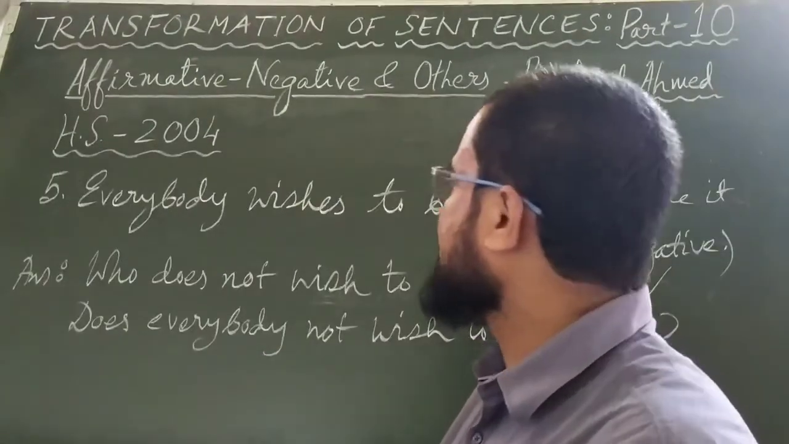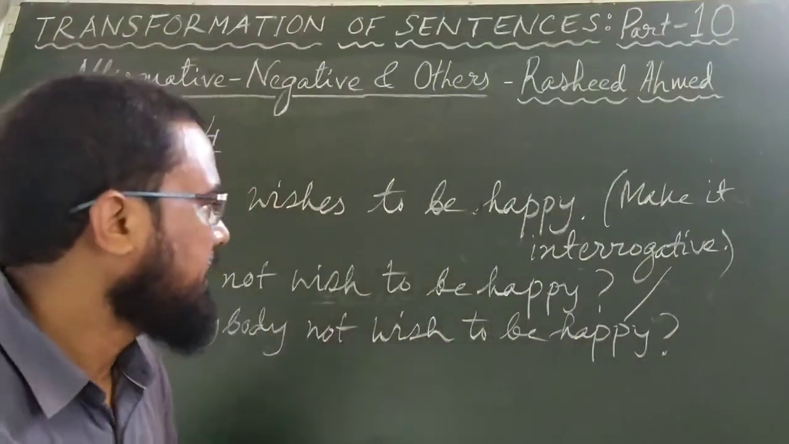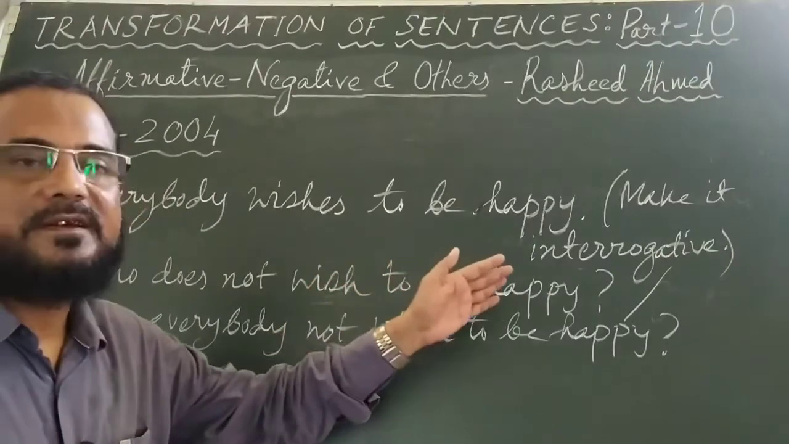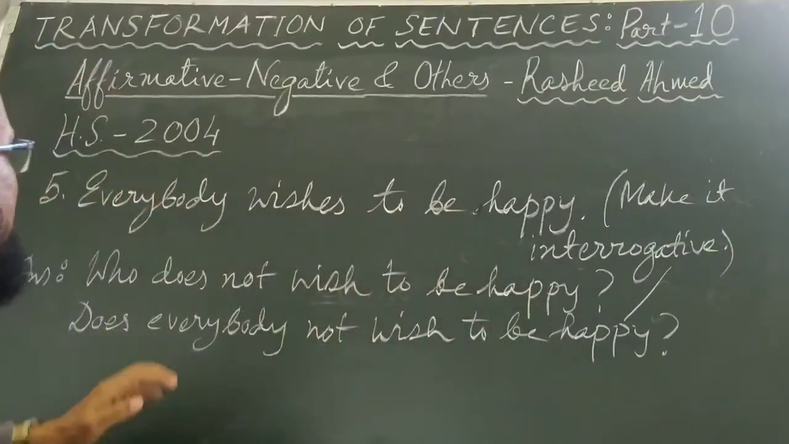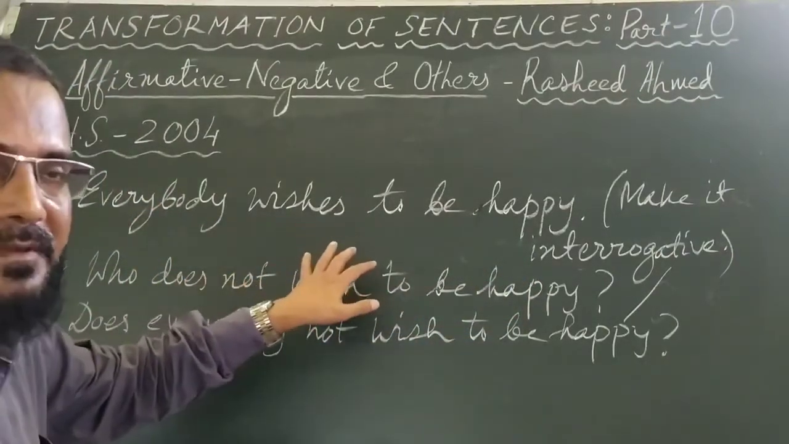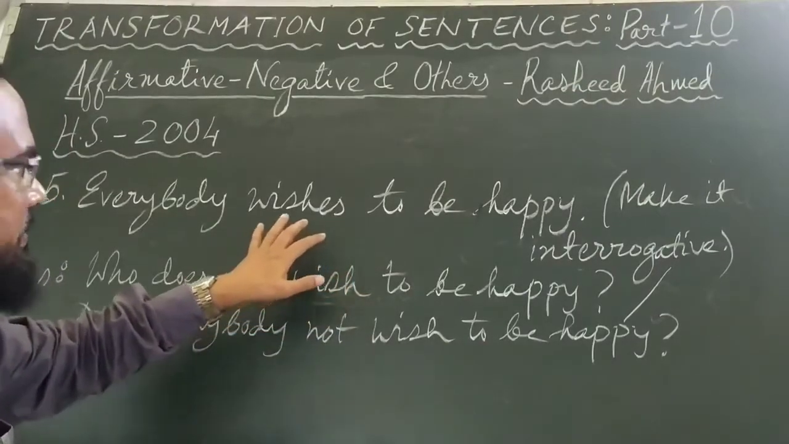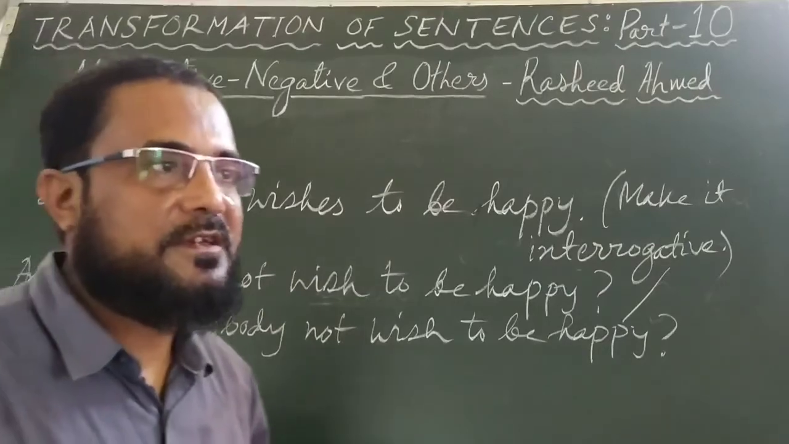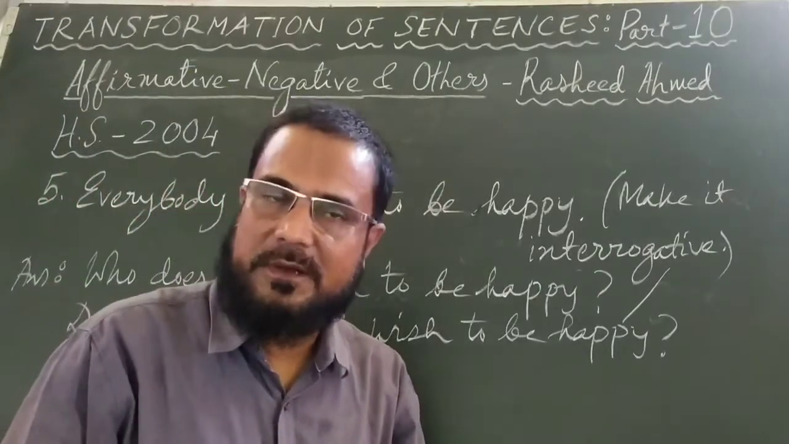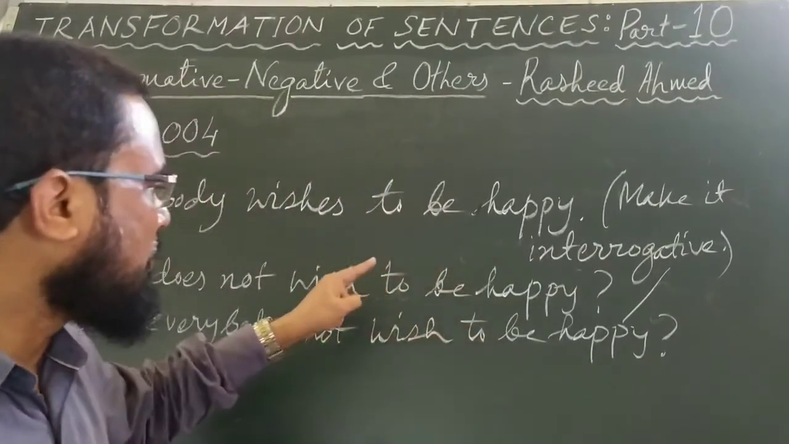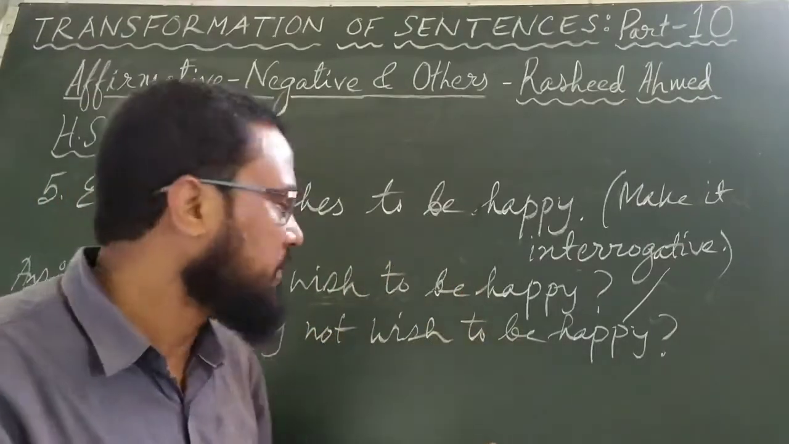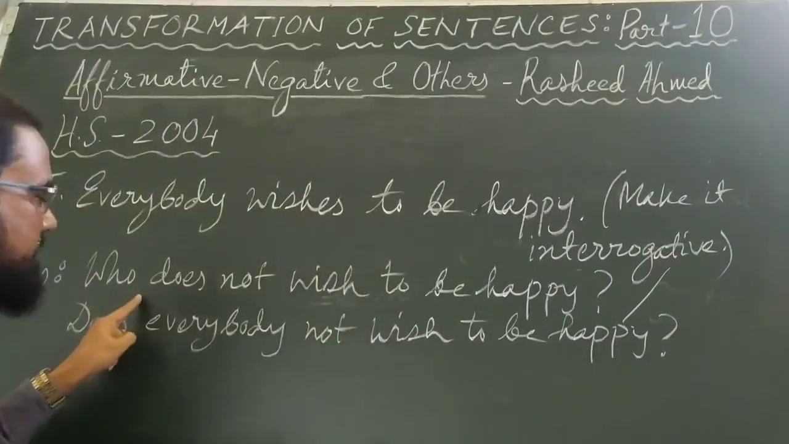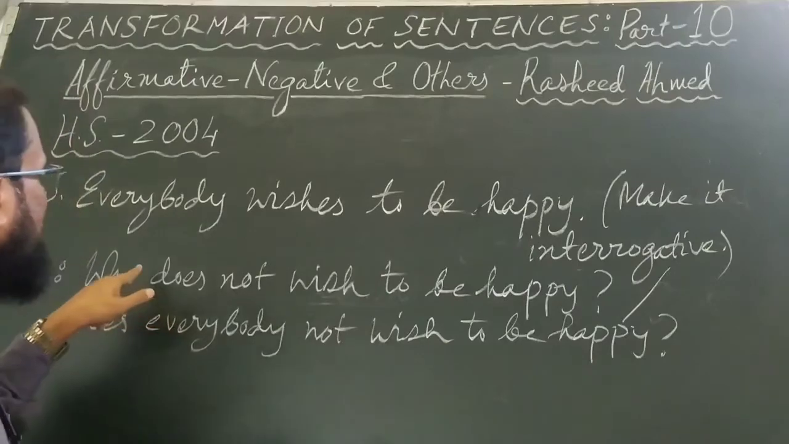Number 5 is everybody wishes to be happy, and the instruction is make it interrogative. Everybody wishes to be happy. This is an assertive sentence, an affirmative also. When you make it interrogative, you all know interrogative sentences are of 2 types: WH questions and yes no type questions. You can change it into both WH question and yes no type question. We have firstly changed it into WH question.